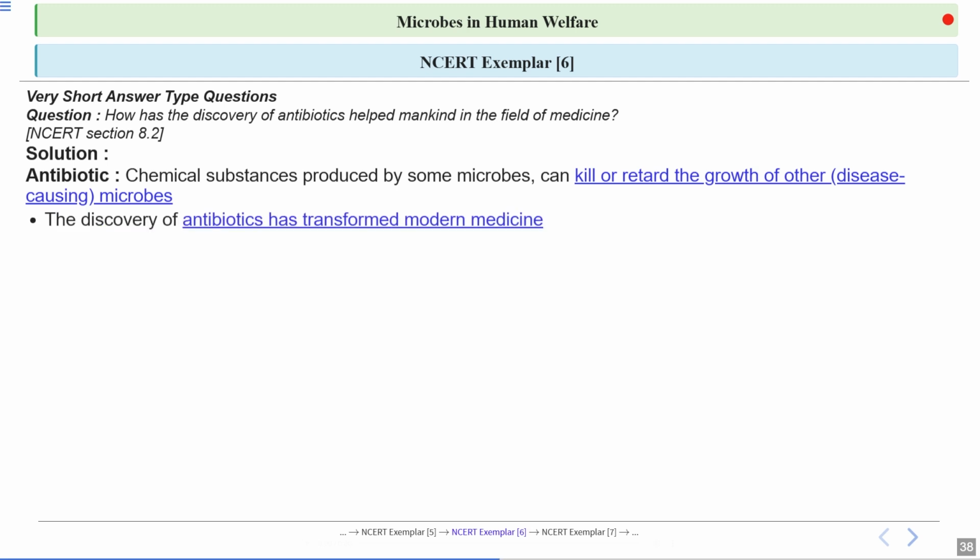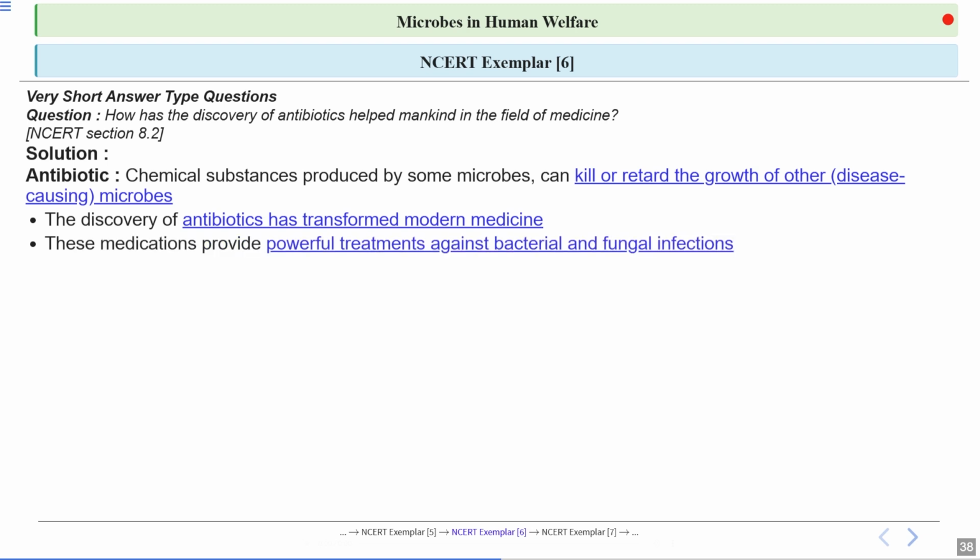Now, the discovery of antibiotics was a turning point in medical history. Before antibiotics, even a small infection could become very serious. With antibiotics, doctors can finally treat many infections successfully. Antibiotics are especially powerful against bacterial and fungal infections. They work by targeting the harmful microbes directly, which means they can clear up infections that our bodies might struggle to fight on their own.